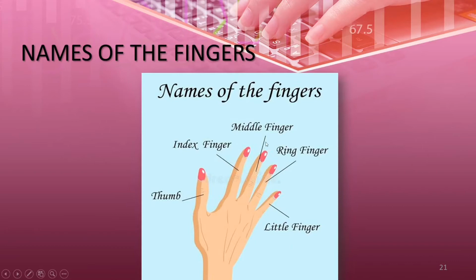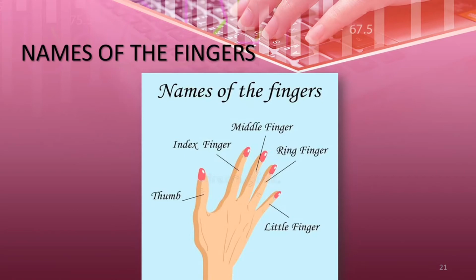The middle finger, we call the middle finger, right? Now the fourth one, ring finger. We call them a ring finger. And the last one, we call them a little finger. You know that, right? These are our 5 fingers, and we name them thumb, index finger, middle finger, ring finger,